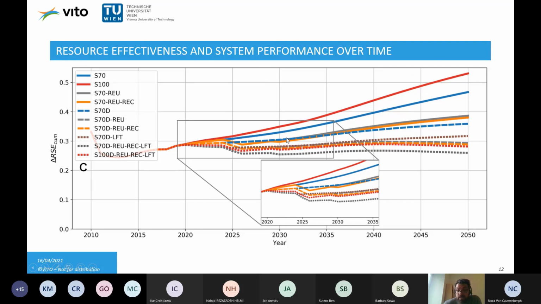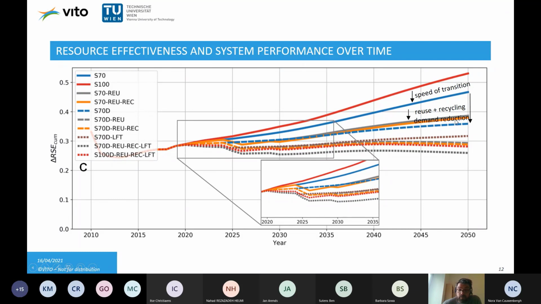Recycling means that we increase the recycling efficiency, and what we can see is basically shifts in the curves. For example, if you make a transition towards electric vehicles to 100% until 2050, so a rapid transition, we get this red curve. If we reduce the speed of transition, we delay the transition, but it means for that specific year we reduce the effort performed in the system. If we implement reuse and recycling strategies, we can further decrease the effort needed in the system.